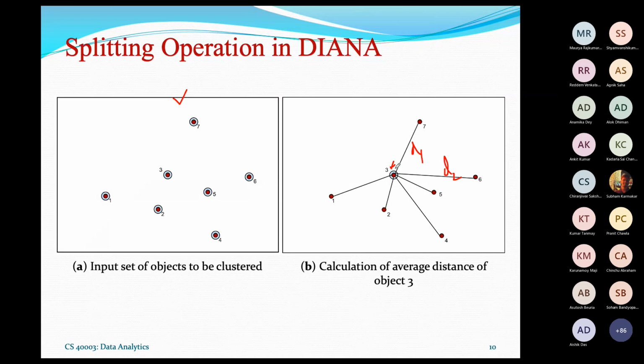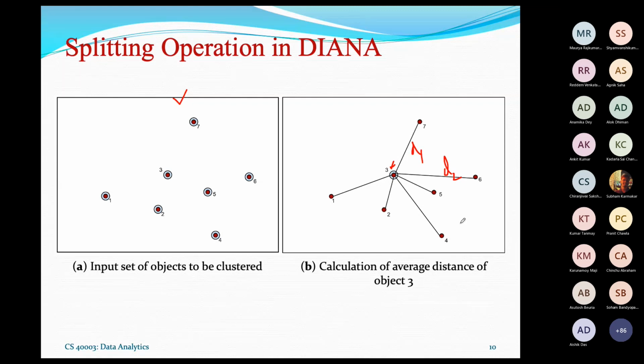Now for object 3 we can calculate the average distance, and for this object also, and for these objects also. This way we can calculate the average distances for all objects. This is the second step.